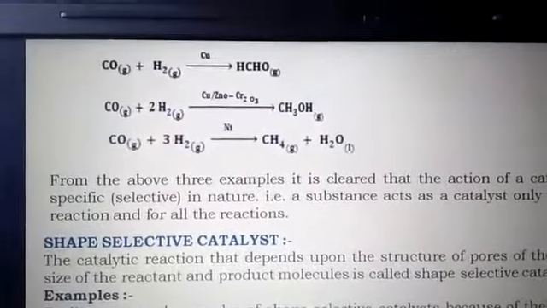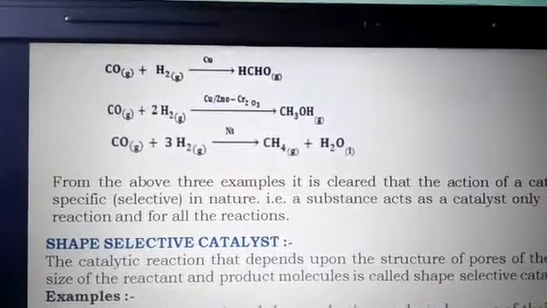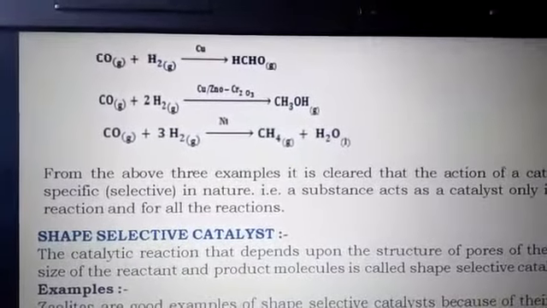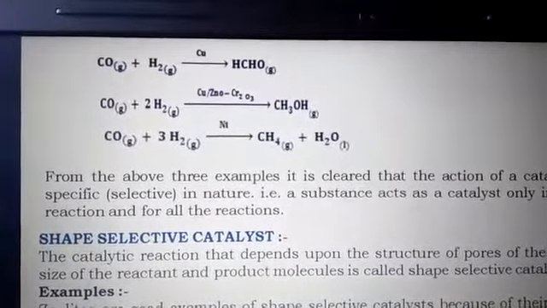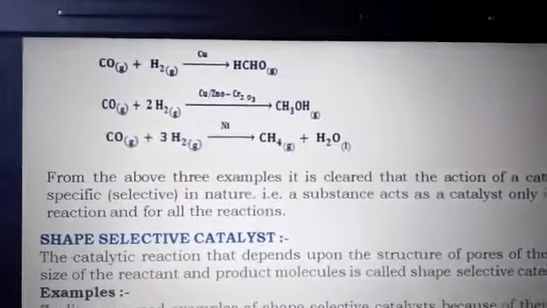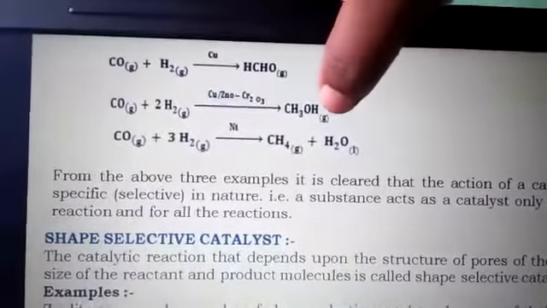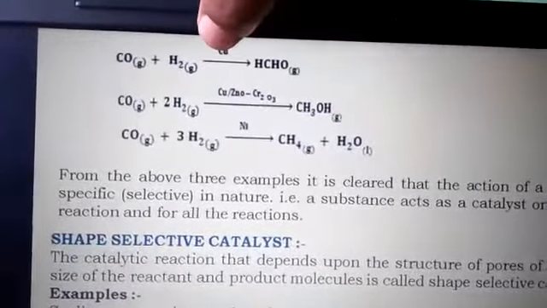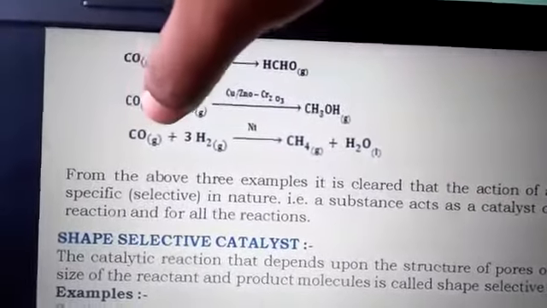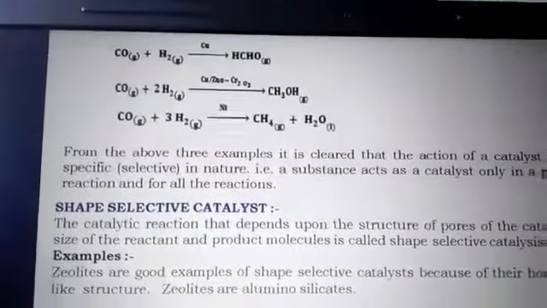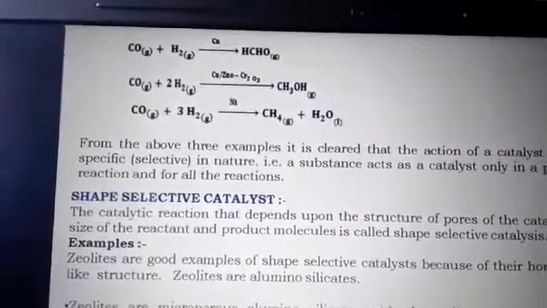Look at here, when carbon monoxide combines with hydrogen, it gives rise to formaldehyde in the presence of copper. Instead of this copper, if you use copper in the presence of ZnO and Cr2O3, then instead of formaldehyde we will get alcohol. But in the presence of copper alone, it gives formaldehyde. Like that, when carbon monoxide combines with H2 in the presence of nickel, we will get methane. With the same reactants but different selected catalysts, we will get different products.